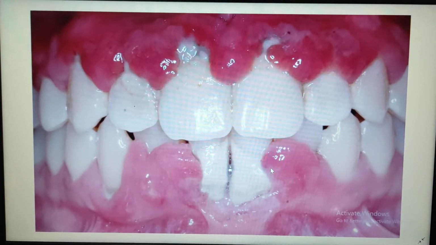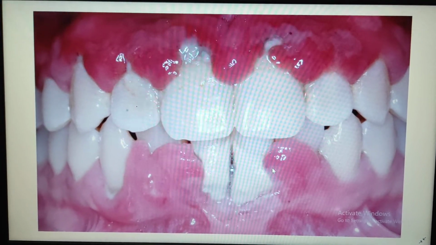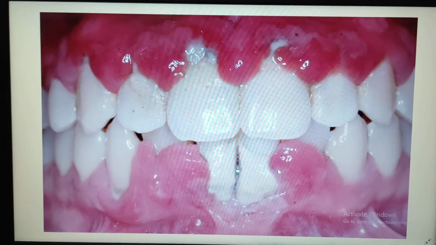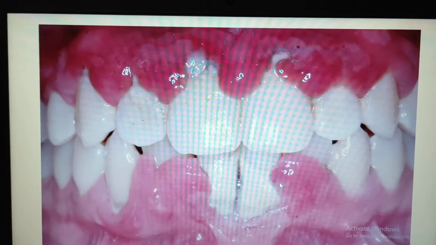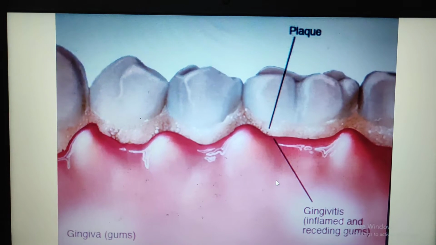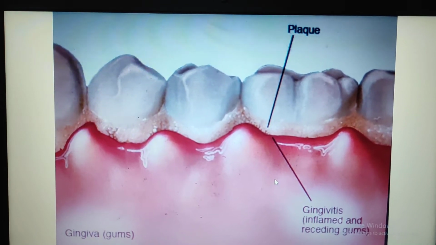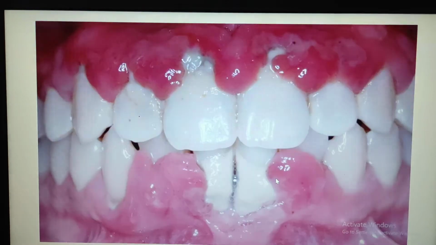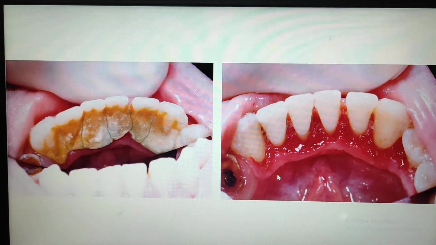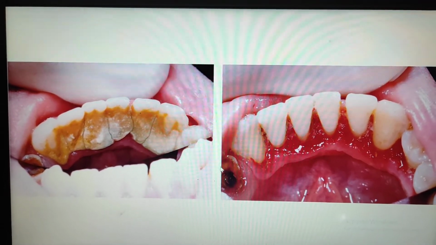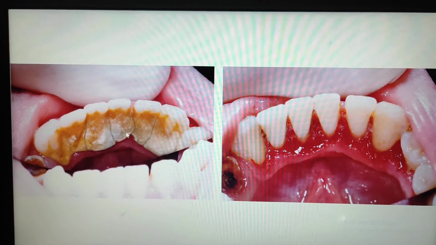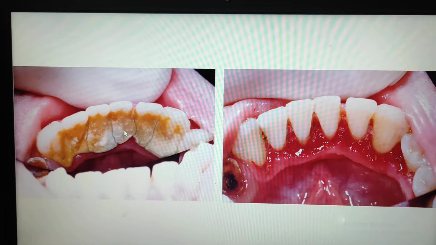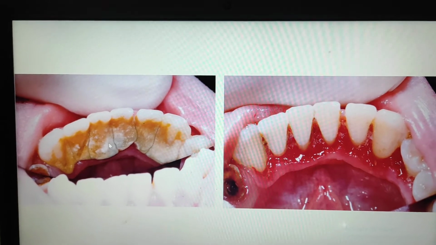When plaque is left untreated, it converts into calculus, which is hard. I will show you in the pictures. This is plaque, which is soft material, and this can be removed at home with a toothbrush. But when left untreated, it converts into calculus. As we can see in this picture, this is calculus, which is very hard in structure, calcified material.